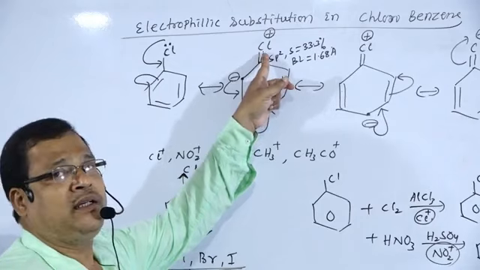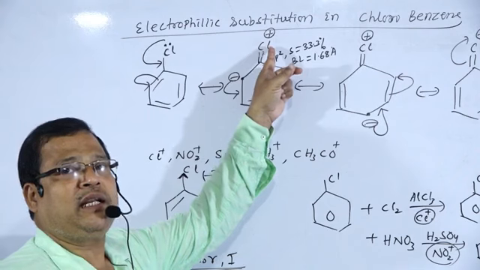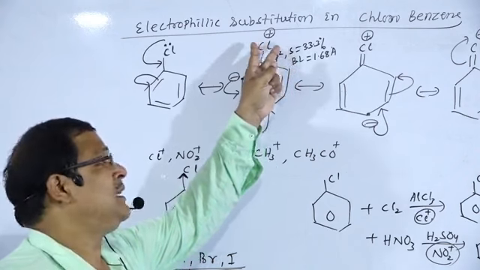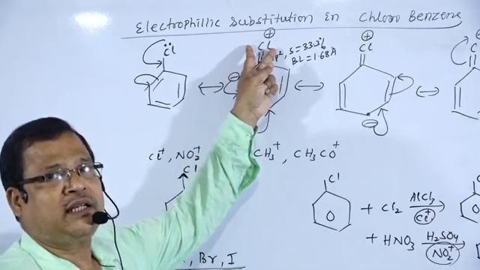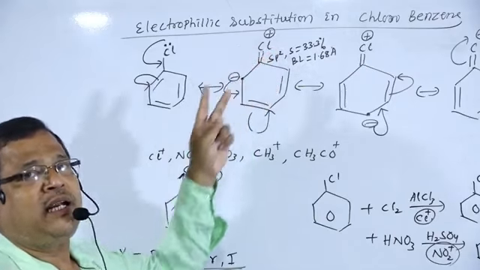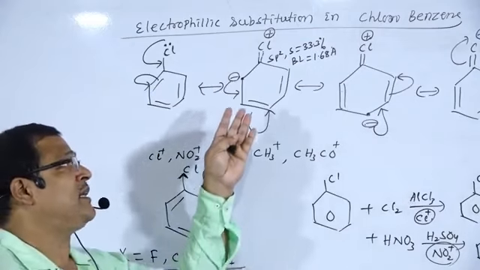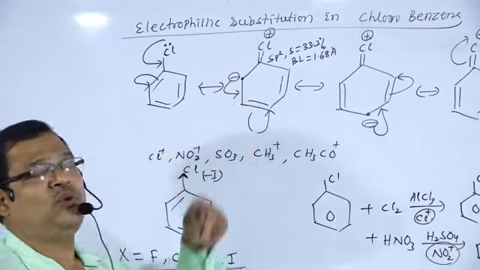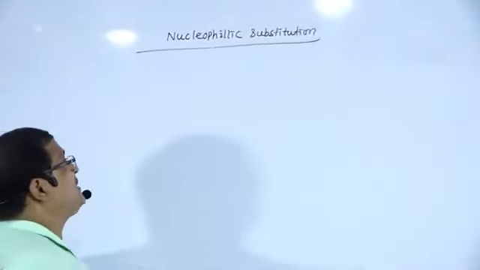Under drastic condition, this bond will break and the chlorine atom will get replaced by nucleophiles like NH2 minus, OH minus, etc. So next we will explain the nucleophilic substitution reactions taking place in case of chlorobenzene.